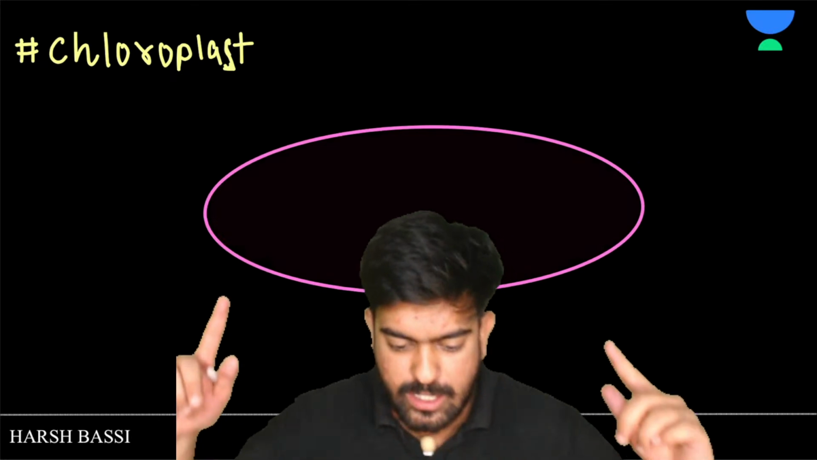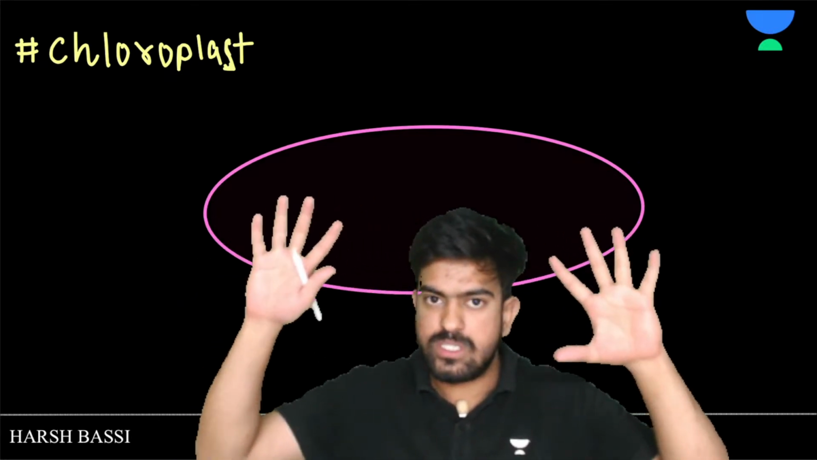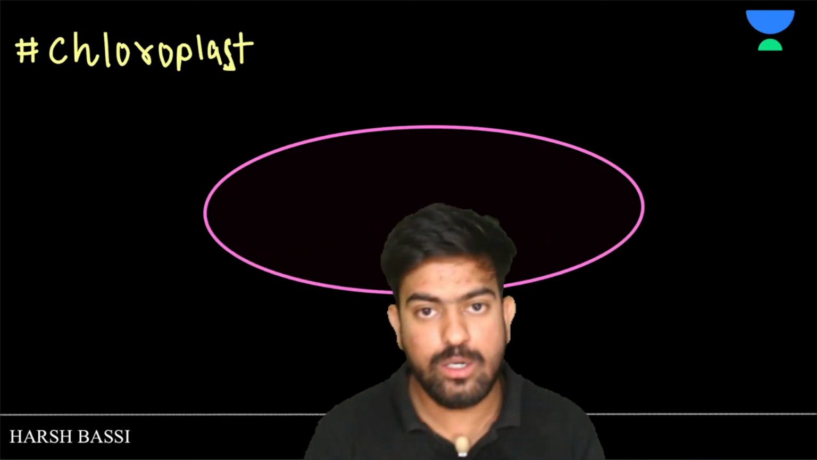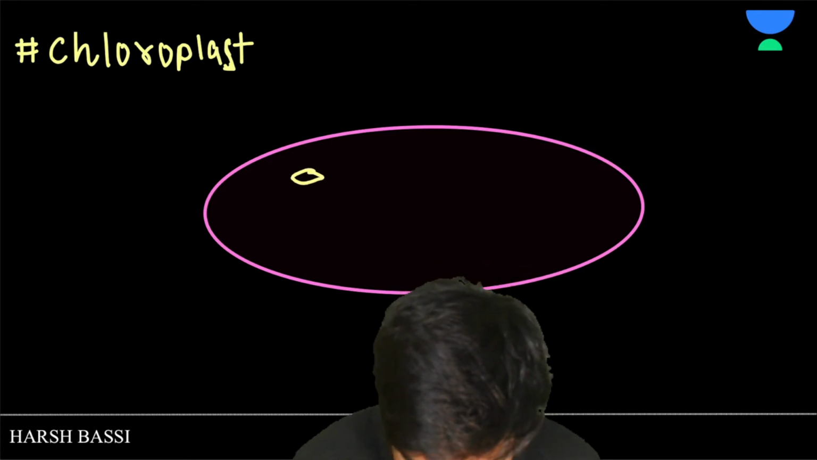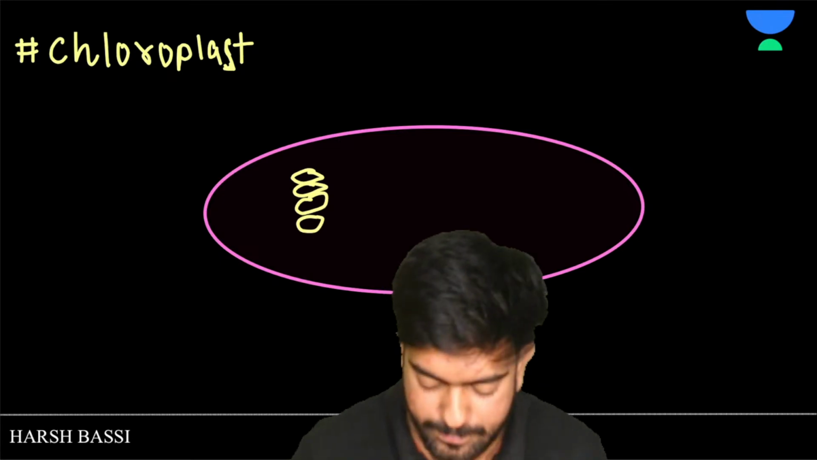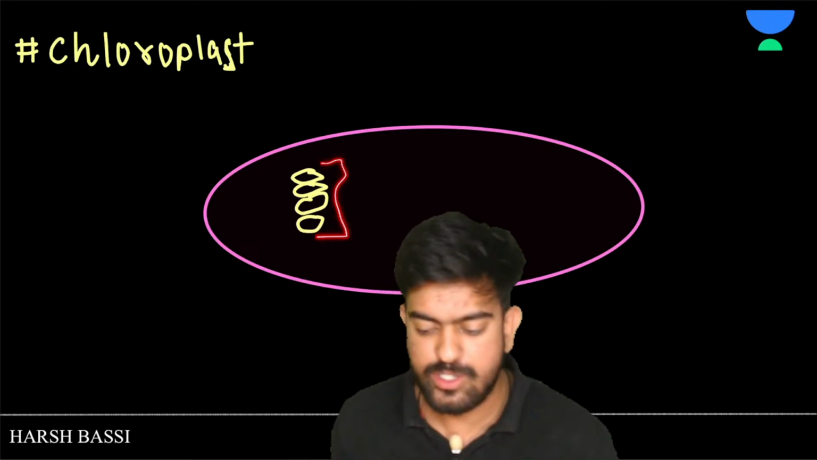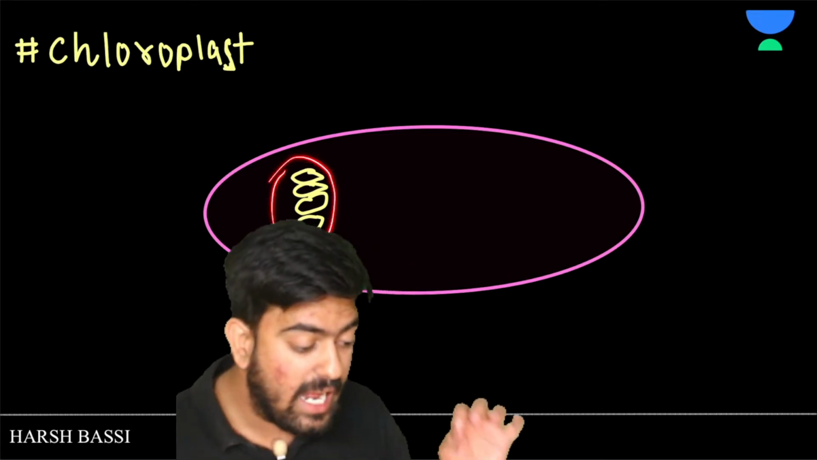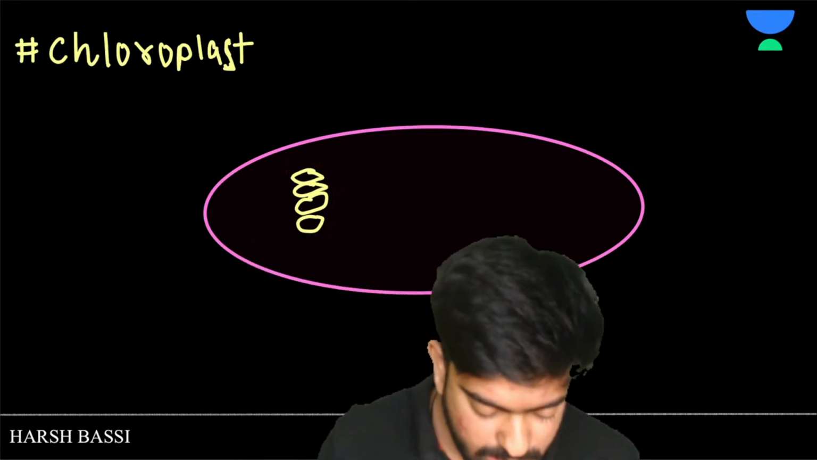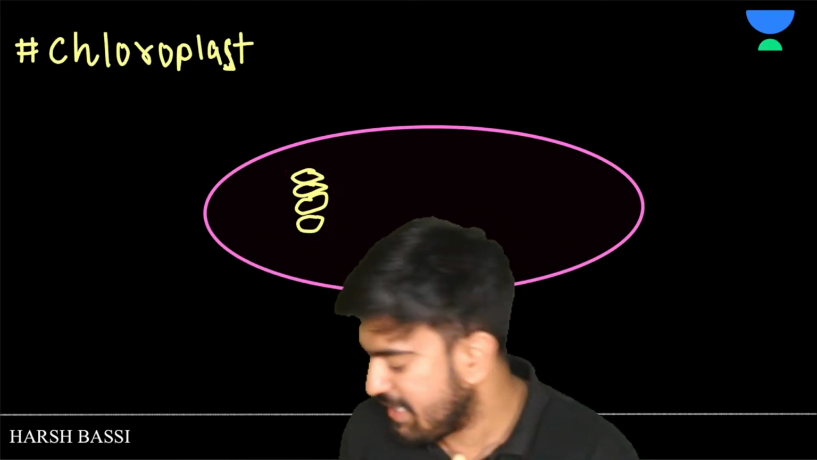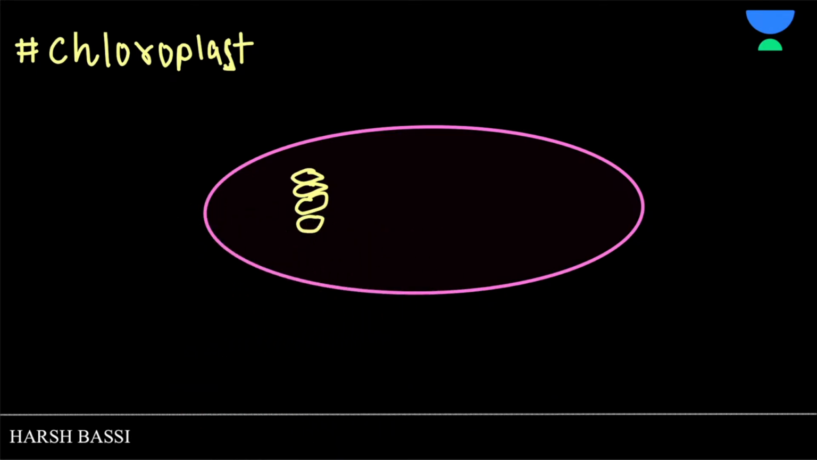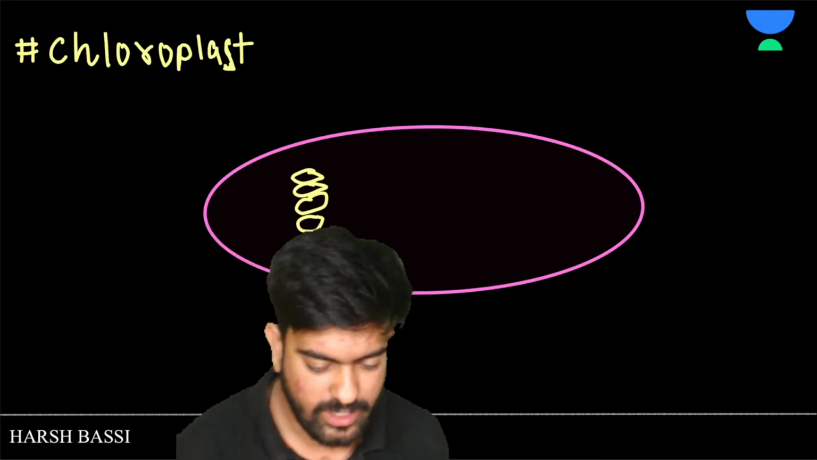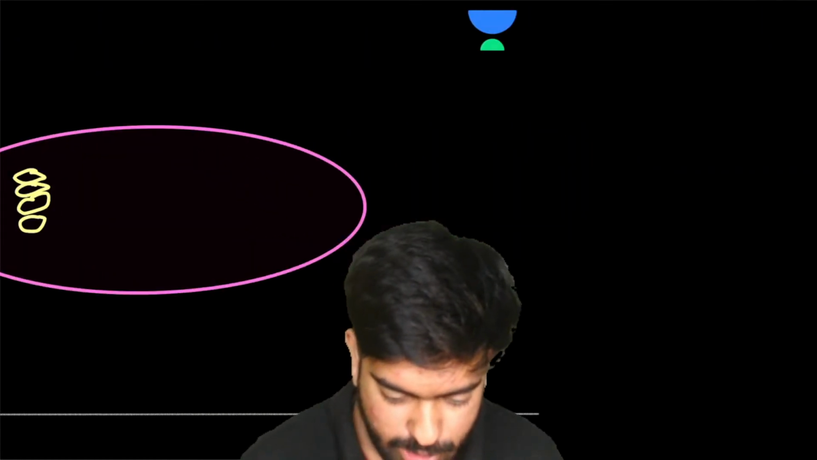Let's suppose this is the chloroplast. Inside the chloroplast, we have small structures which are known as grana. All this is known as granum, and the single thing is known as the thylakoid. Yes or no? The single thing is known as thylakoid, and the stack is known as granum. Clear?